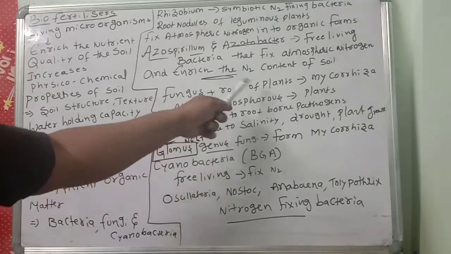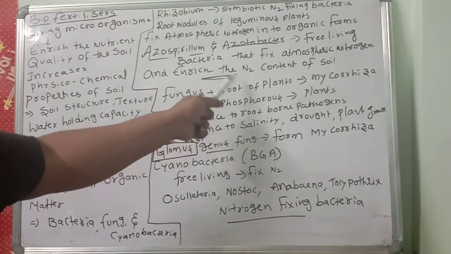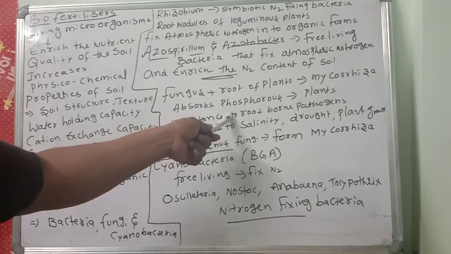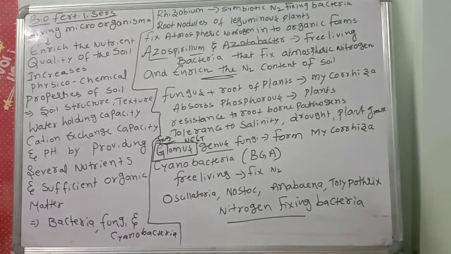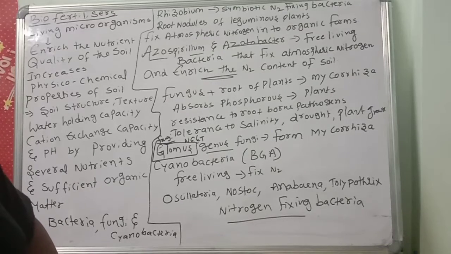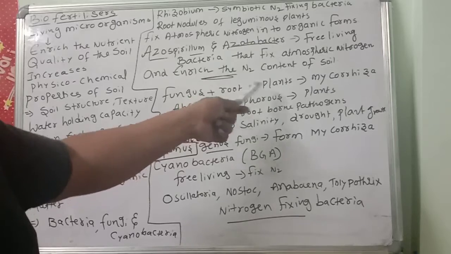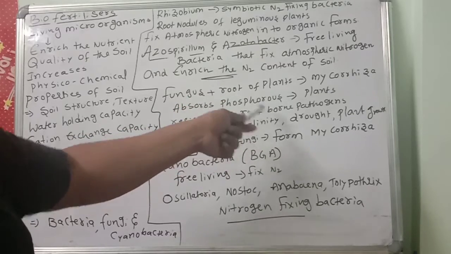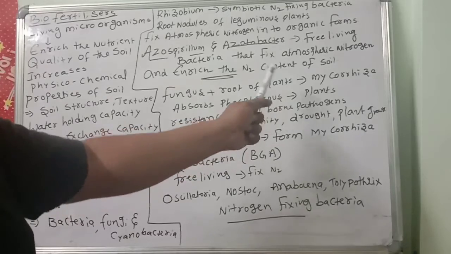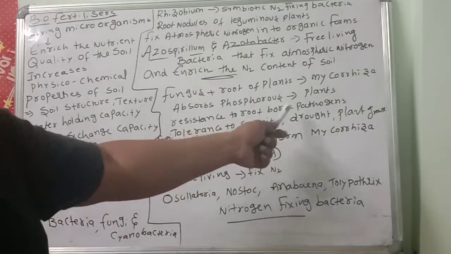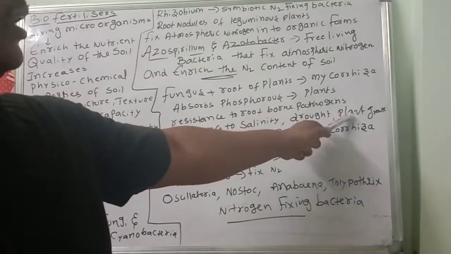And also mycorrhizae: fungus plus roots of plants together form the mycorrhizae, which absorbs phosphorus, and the plants gain resistance to root-borne pathogens and tolerance to high salt concentration and drought. This association is also helpful for plant growth.